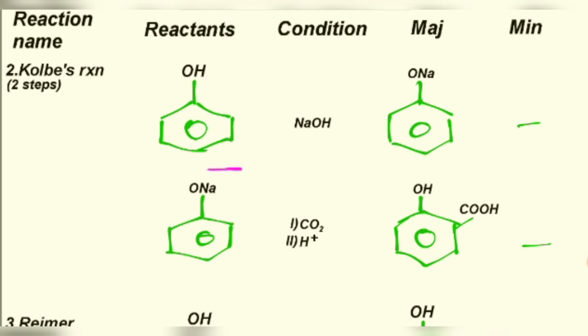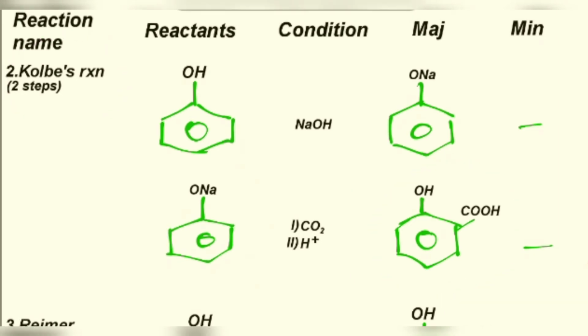So in this reaction, when phenol reacts with NaOH, it gives us sodium phenoxide, right? And no minor product. Then sodium phenoxide reacts with CO2 and H plus to give us this. Now what is this? This is salicylic acid. Always remember, Kolbe's reaction gives you salicylic acid.